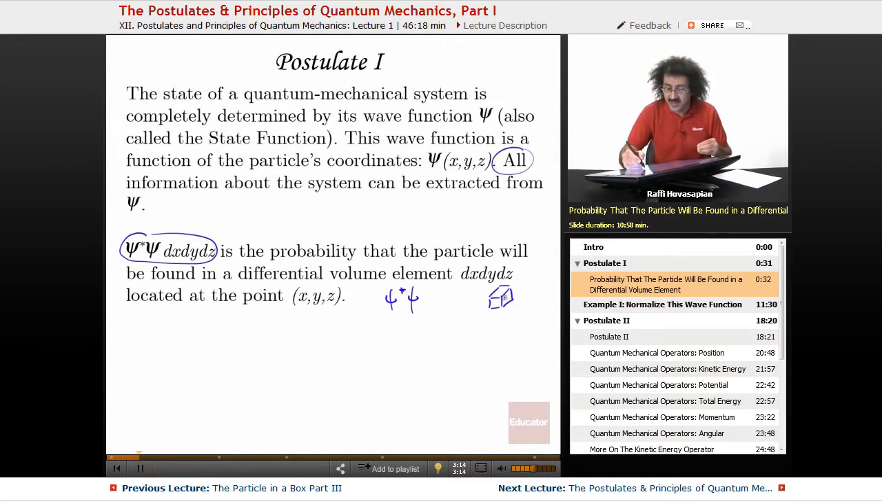At a given point x, y, z, let's just say in the center of the box, this is dx, dy, and dz. This is just a differential cube. So it's the probability that the particle will be found in that particular little region in space, or in the interval, or in the square, whatever it happens to be. So once again, psi star times psi times dx dy dz is the probability that the particle will be found in a differential volume element dx dy dz located at that particular point x, y, z.